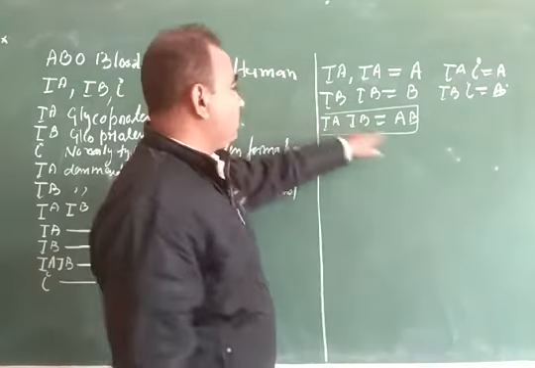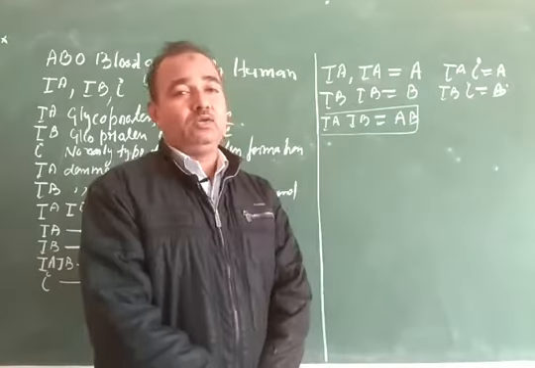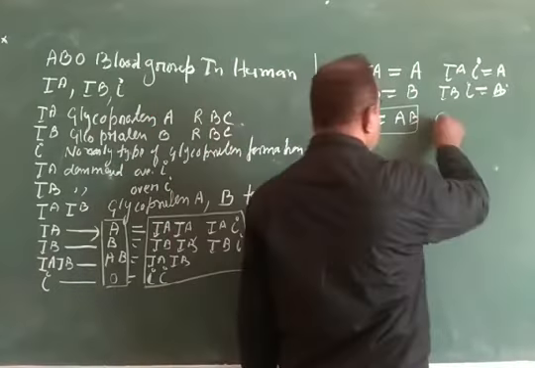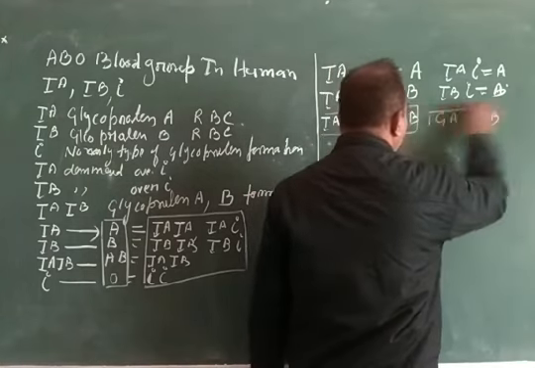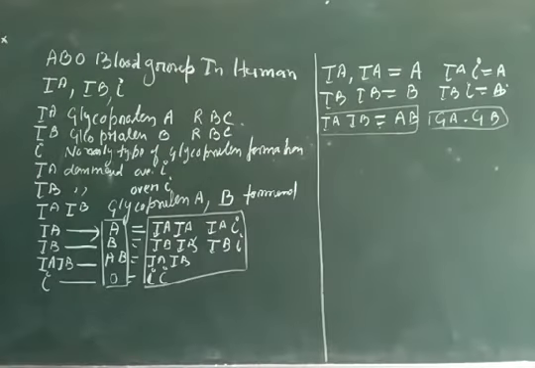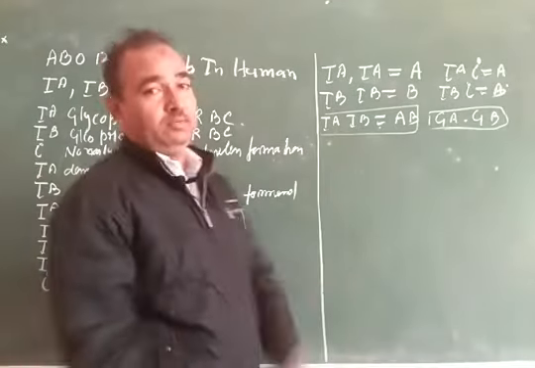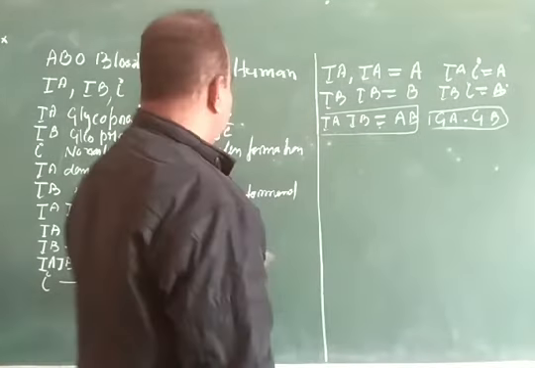When we study the blood group AB, we find that in the AB blood group both glycoprotein A and glycoprotein B are present. So this is an example of codominance. Another question arises in human beings.